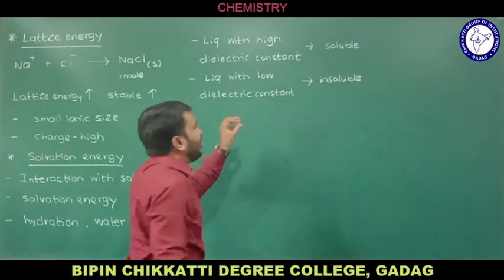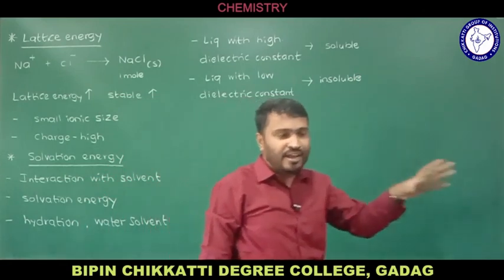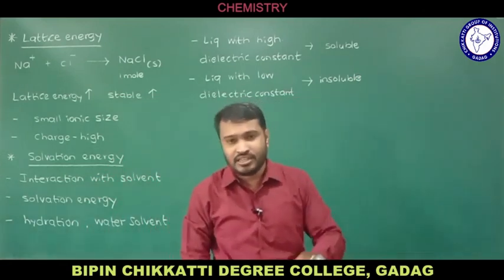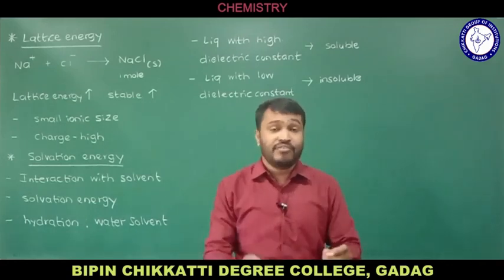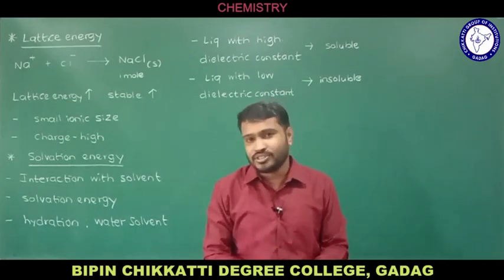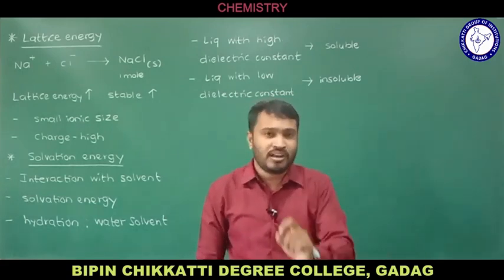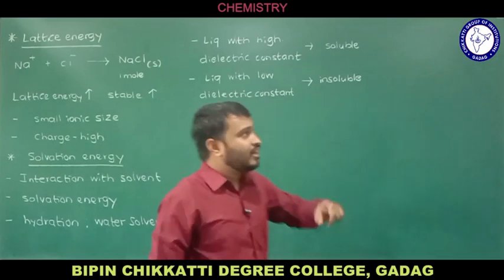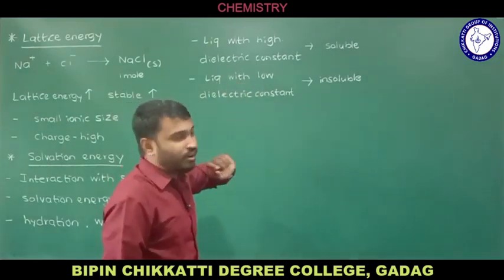So this is the final and very short rule to remember that I explained here. If any liquid has a high dielectric constant, the ionic compound is going to be soluble in the solvent. If the liquid has a low dielectric constant, that ionic compound is not going to be soluble in the solvent here. And I hope you can connect with the reasons I explained already.